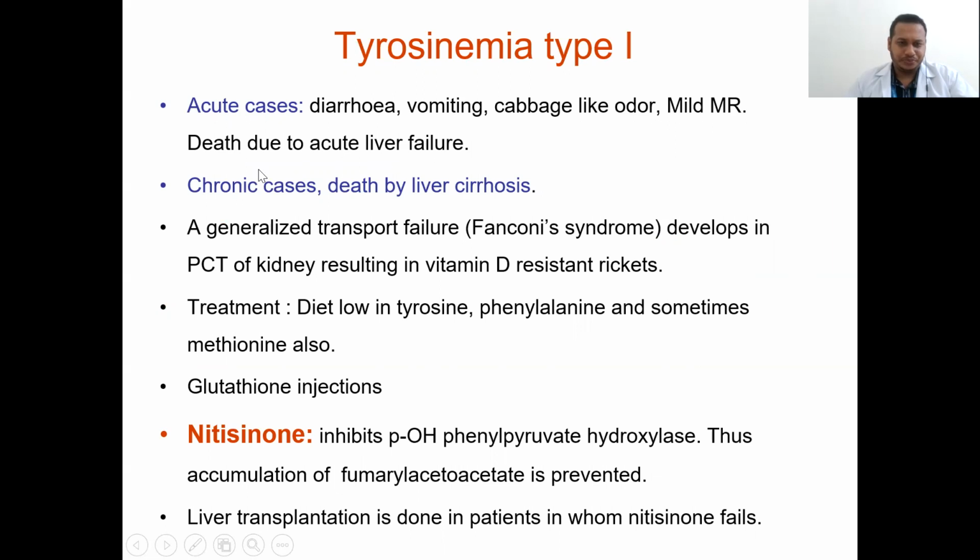In tyrosinemia type 1, the acute presentation is diarrhea, vomiting, cabbage-like odor, and mild mental retardation. Then death due to acute liver failure takes place. In chronic cases, death occurs by liver cirrhosis, and generalized transport failure like Fanconi syndrome develops in the PCT region of the kidney, resulting in vitamin D resistant rickets. The treatment is a diet low in tyrosine, phenylalanine, and sometimes methionine also. Glutathione injection will be given.